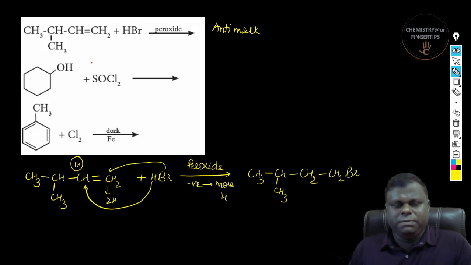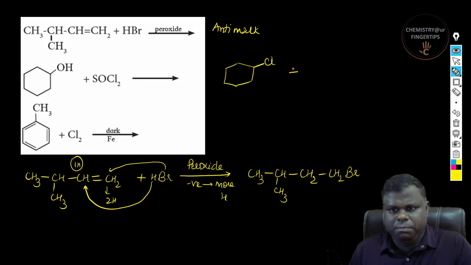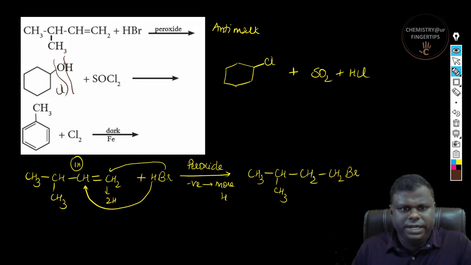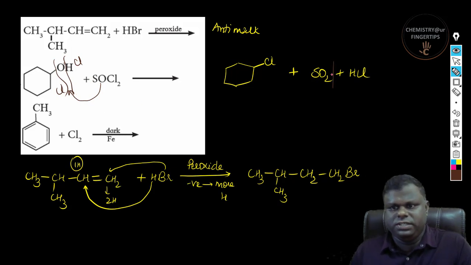Now the next is pretty much simple. This OH is going to get converted into Cl. So what is the product? The product is going to be Cl plus SO2 plus HCl. Okay, let me show how it happened actually. So the bond breaks, one Cl comes here. This bond breaks, one Cl comes here, and SO goes over here. So here in this case, we have the byproducts, which are nothing but gas, right?